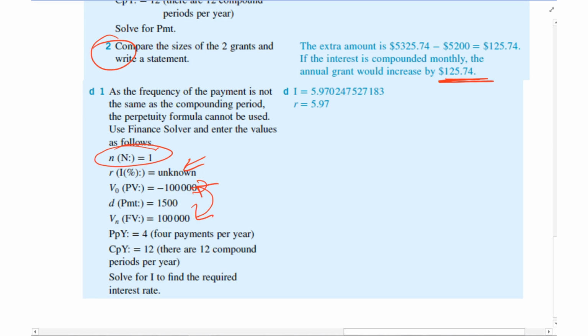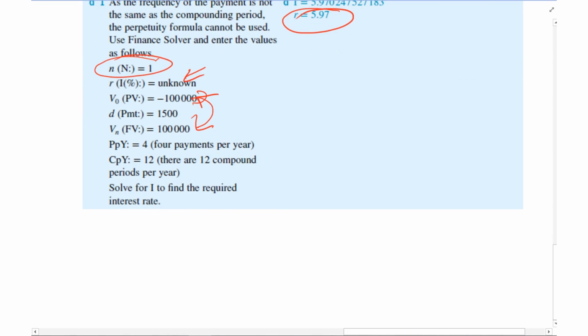I'm making 4 payments per year, and compounding per year, it's 12. I put that in the calculator. I solve for R, and I get a value of 5.97%. Okay, and that is what you need to do for a question like that.